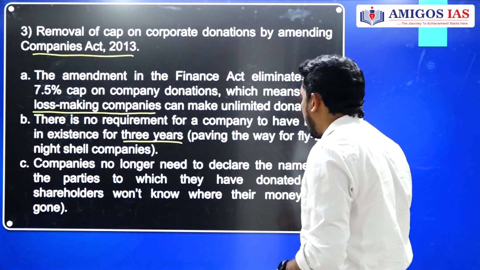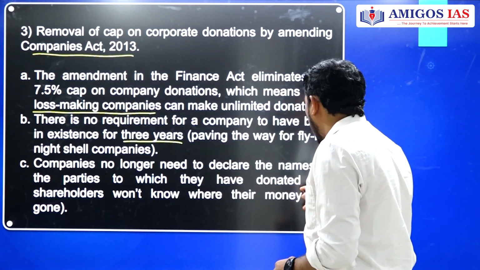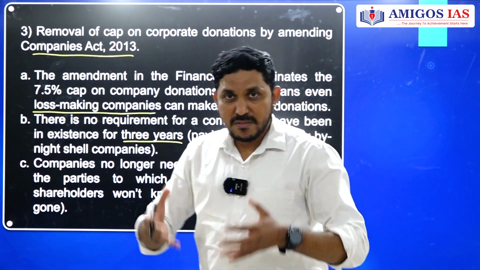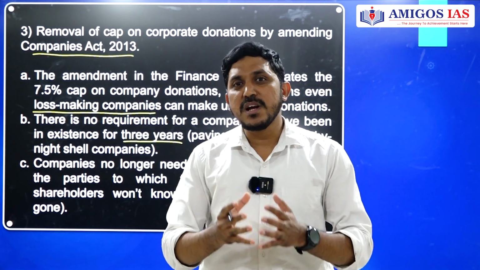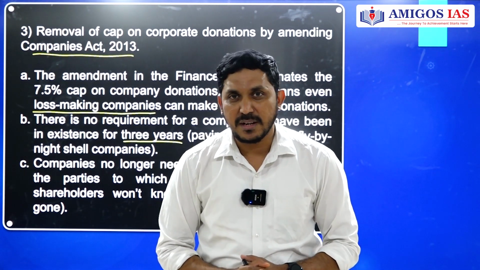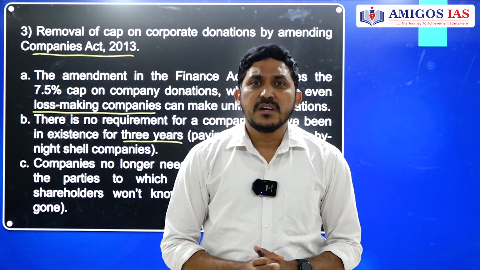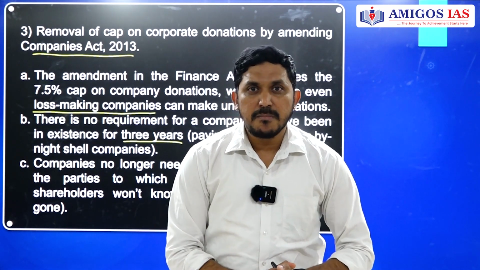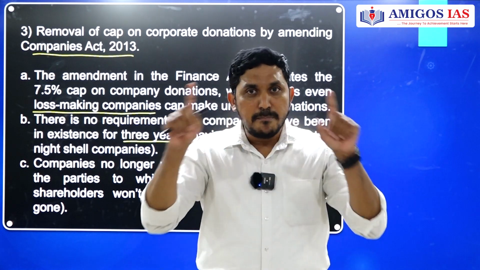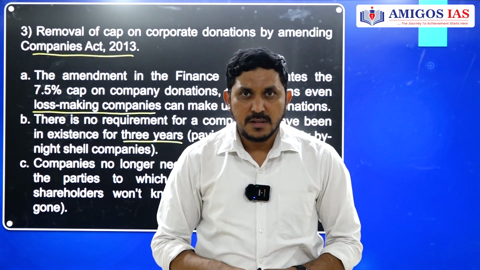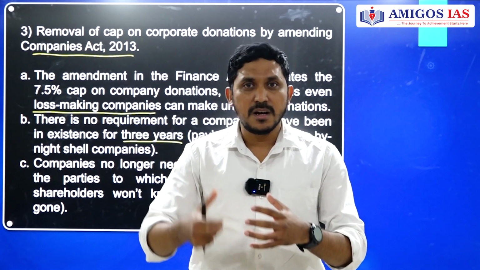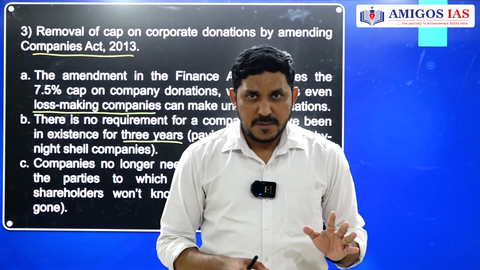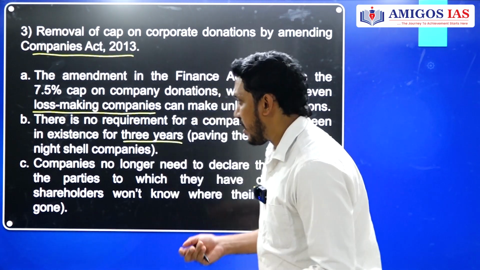Companies need not declare the names of the parties to which they have donated the money. So the company shareholders, who have a stake in the company, will not know where the money of the company is going, guys. Again, a very troublesome provision here. Shareholders have the right to know what is happening with their money in the particular company, but now they will not know, because in the profit and loss statements, the companies need not share the details of the amounts they are spending on electoral bonds. Again, where is transparency? We have to ask ourselves.